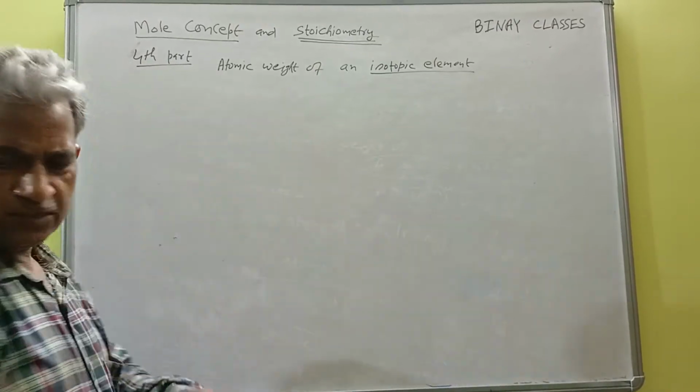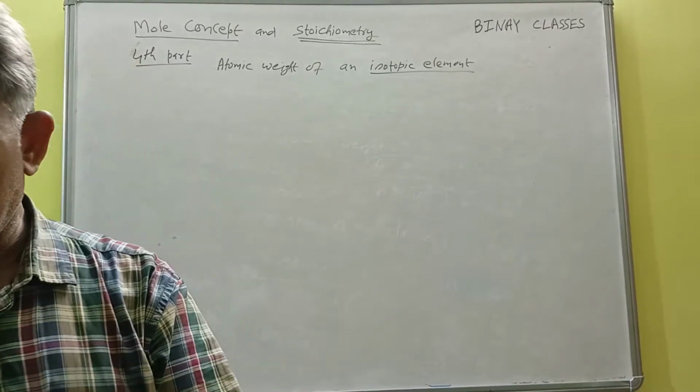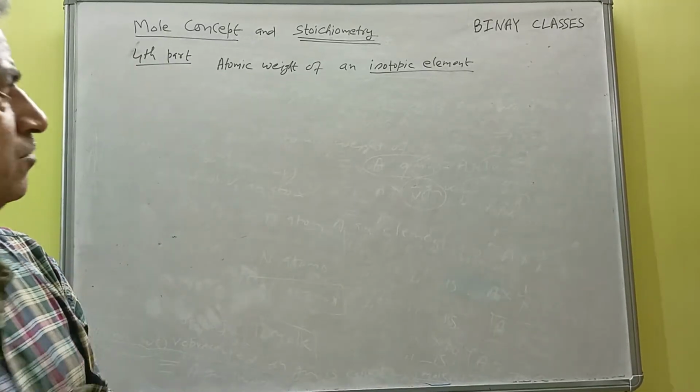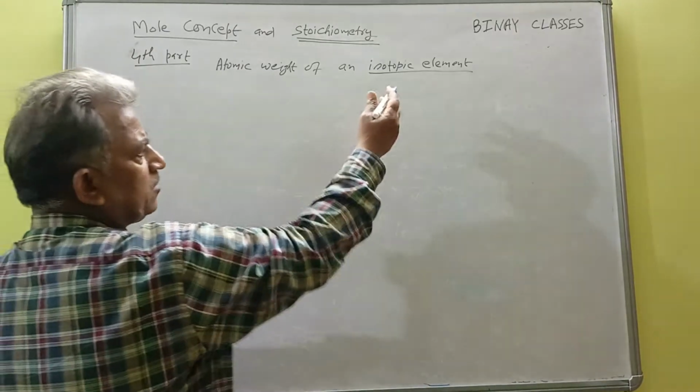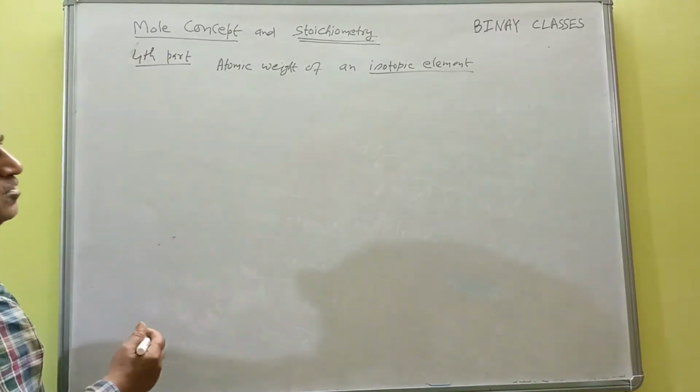So first of all we have to understand isotope, then only we can understand isotopic element and their atomic weight.